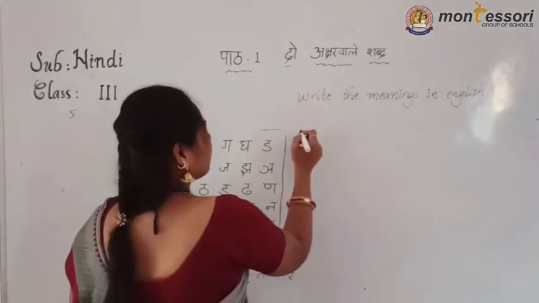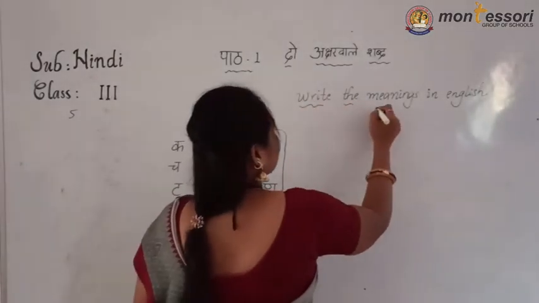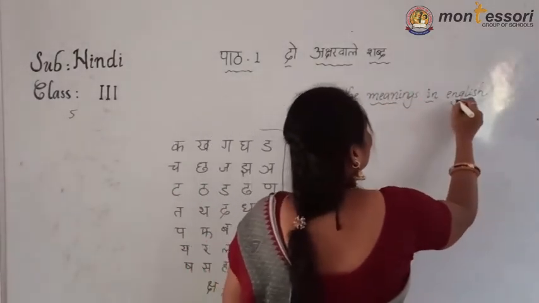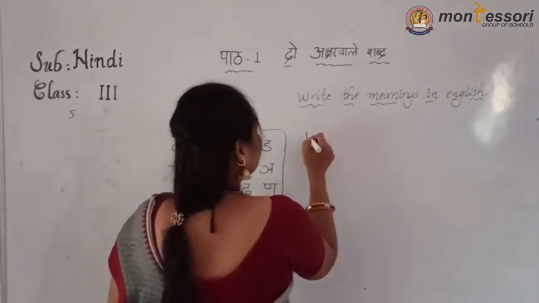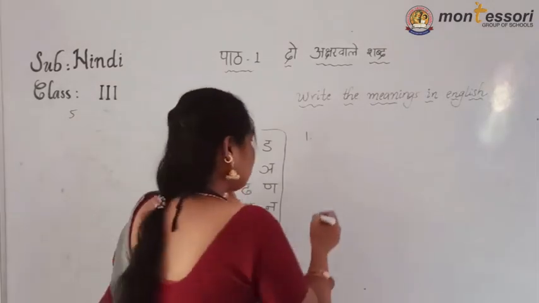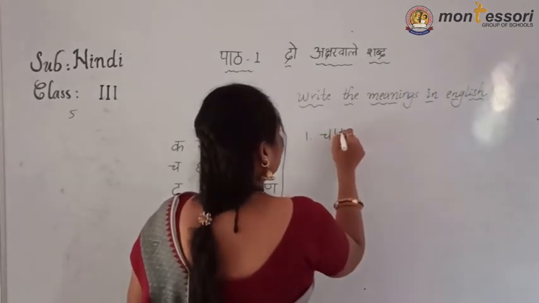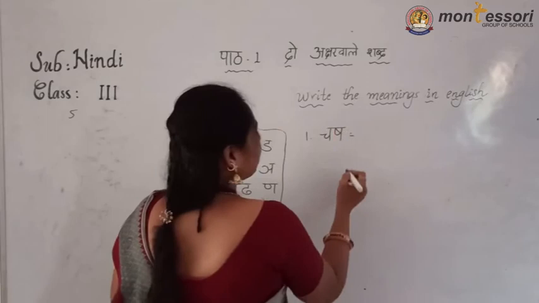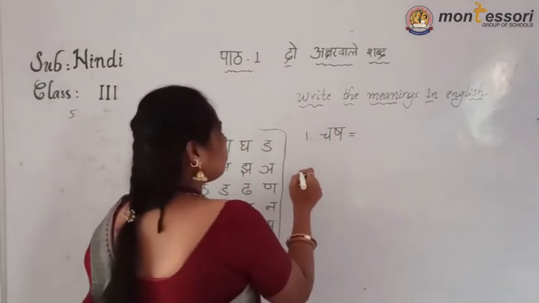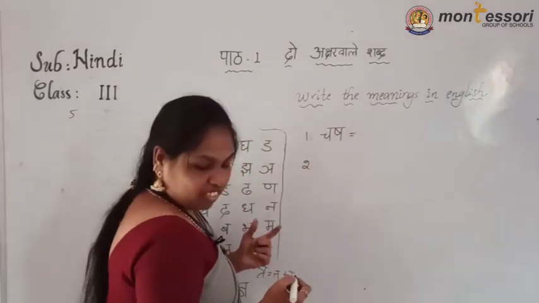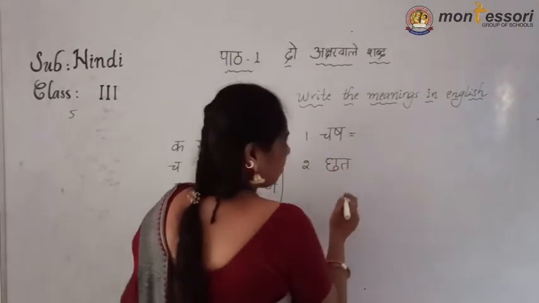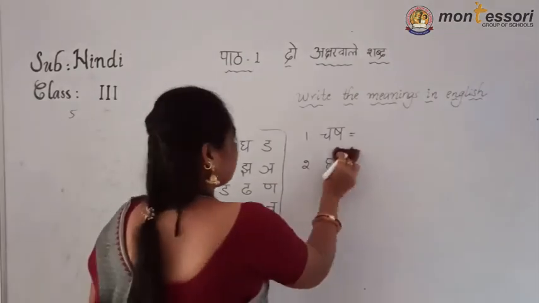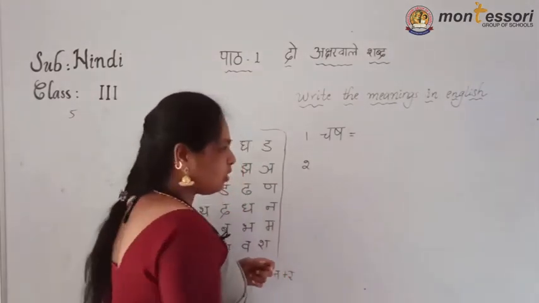Now children, in the previous class I explained two words. Now along with that one I am adding two more also. What is the meaning of that one? I told you in the previous class, you must write that meaning in English. Very easy. Okay children? You will be confused.